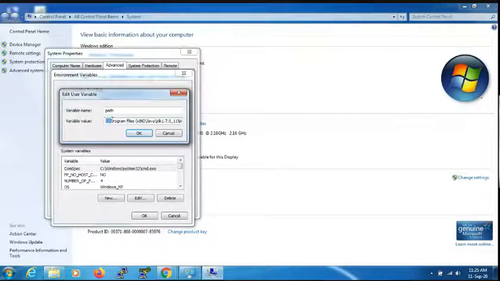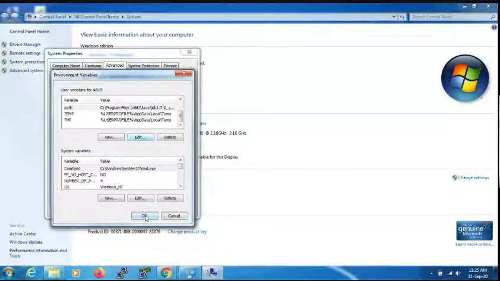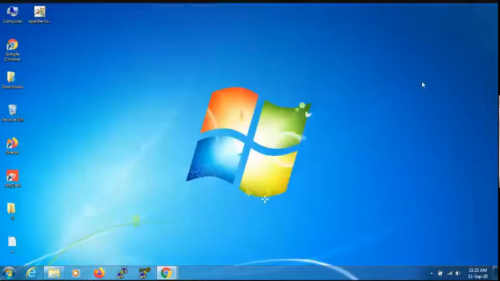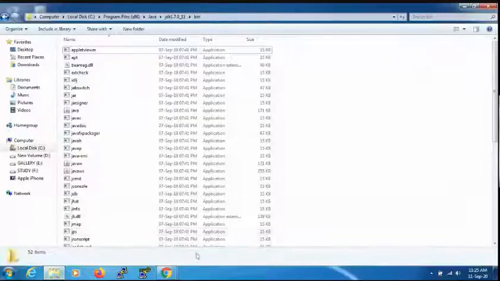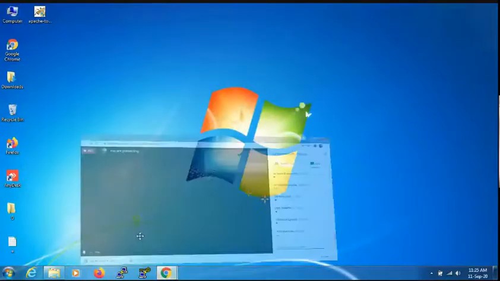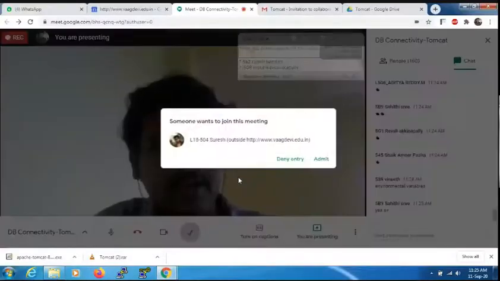C, Program Files x86, Java, JDK 1.7, bin and so on. Click on OK, dear. Click on OK. This is to set the path for the Java software. Is it clear, everyone? After installing the Java software, these are the steps to be followed. If it is okay, give a thumbs up here, please. Is it clear, everyone? Environment Variables.